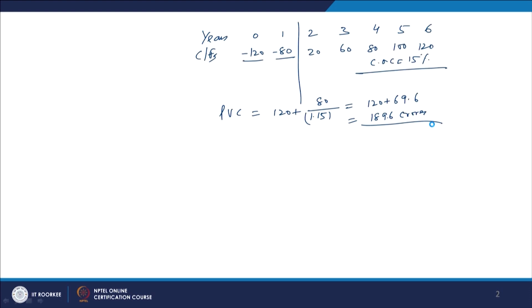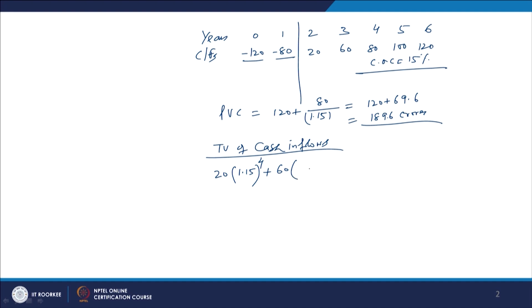Now, we will go for calculating the terminal value of the cash inflows. We have to calculate the terminal value of the cash inflows occurring from the second year onwards. What is coming in the second year? We are getting 20, and it is compounded at 1.15 for the cost of capital. And the number of years? If you are receiving at the end of the second year, how many years are left? 1, 2, 3, 4. So, the power here will be 4.